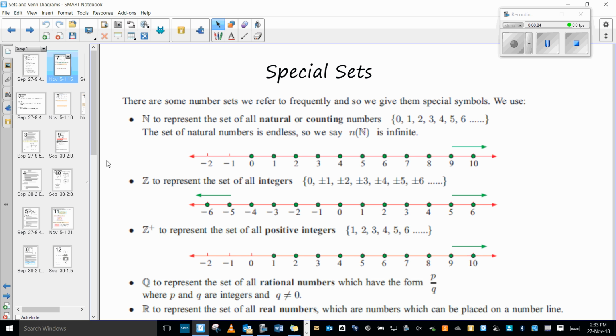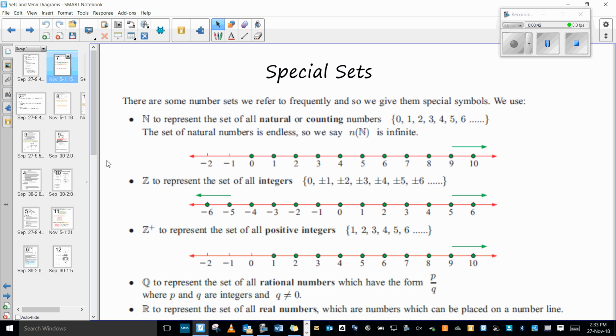If they've said that they are values of n from the set n, you need to know what they're talking about. If they're talking about n, we're talking about natural or counting numbers. So natural counting numbers are whole numbers, but they start at 0.